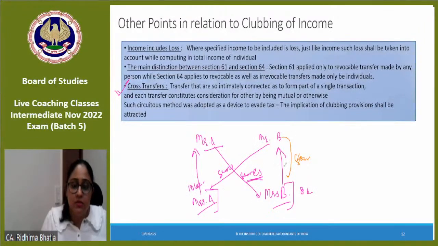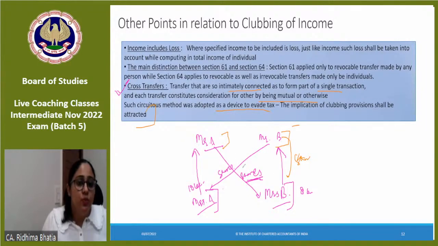Hence, such income would be clubbed in the hands of the individual. So where the transfers are so intimately connected as to form part of a single transaction, and each transfer constitutes consideration for the other by being mutual or otherwise, such a circuitous method was adopted as a device to evade tax. Implications of clubbing provisions will thus be attracted.